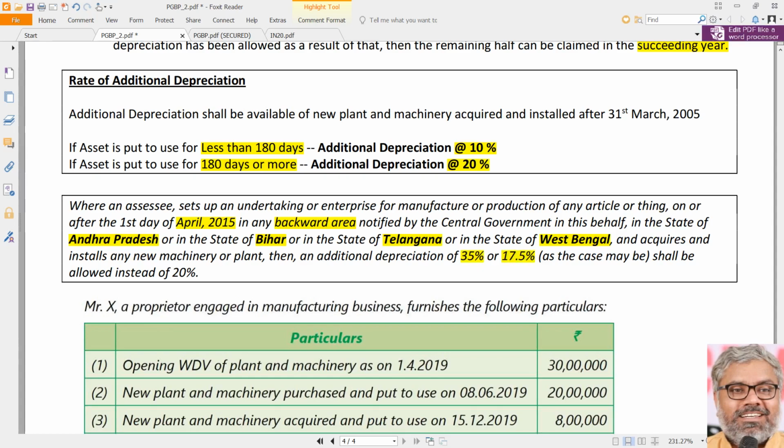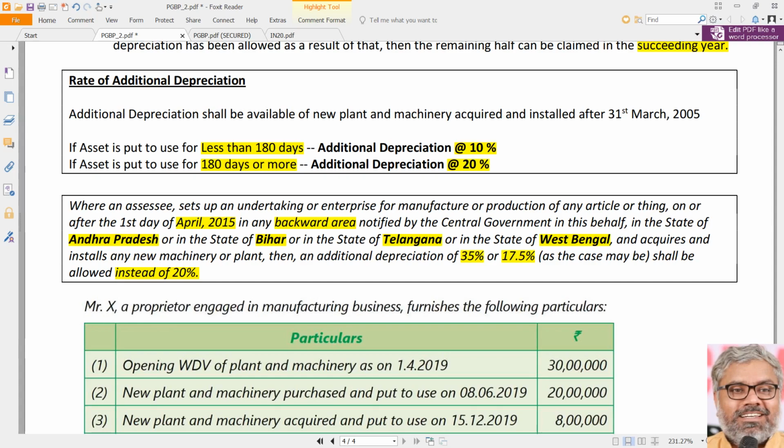Why? If the asset is put to use for less than 180 days in the first year of acquisition, then 17.5% in that year, and the remaining 17.5% in the next year can be claimed as additional depreciation. By the way, this is instead of 20%, not in addition to 20%. Be very clear. Instead of 20%. So if the assessee has started any business or installed any new plant and machinery in the backward areas of the four states, the additional depreciation that you can claim will be 35%.